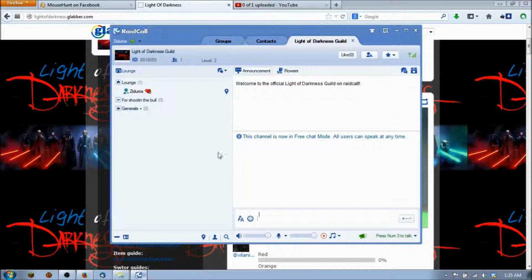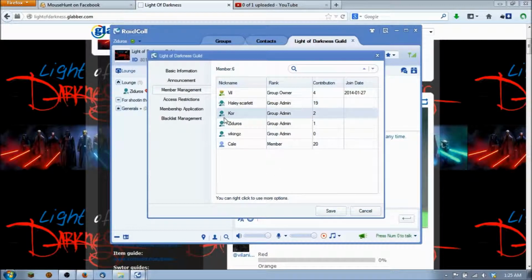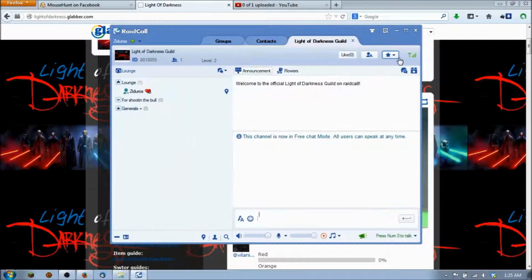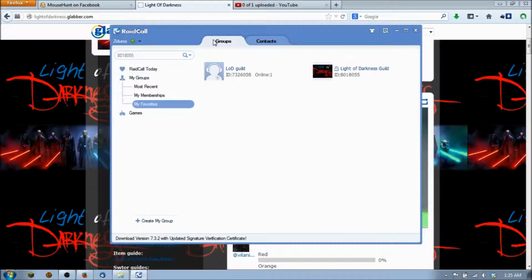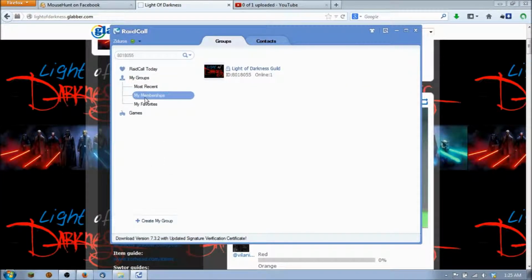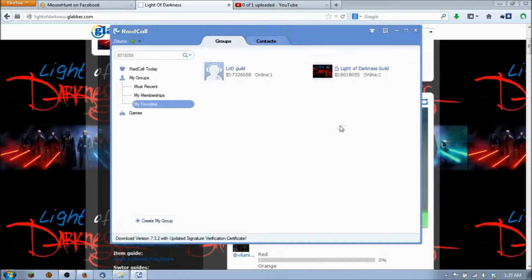Okay, once you get in here the very first time, here's a couple of different things you can do. You see this member management? You can go in there and see who else is here, or you'll want to add favorites. Now, it says delete favorites right now because it's an option right there. That means that when you get into this first screen, when it first comes up, you don't have to type in this number every single time. You can go into either my memberships once we've approved you, or you can go into my favorites and it will be listed right over there. So there you have it.